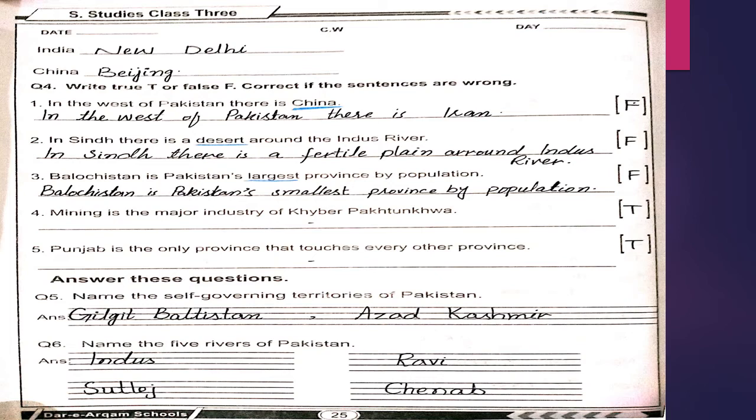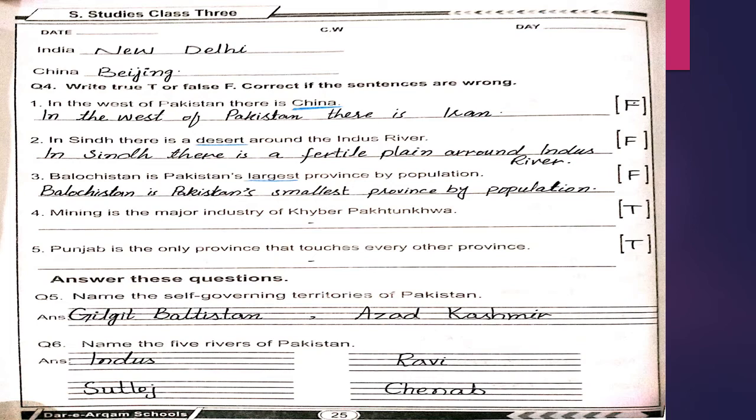Next is answer these questions, and question number 5 is name the self-governing territories of Pakistan. And the answer is, first one is Gilgit Baltistan and the second one is Azad Kashmir.